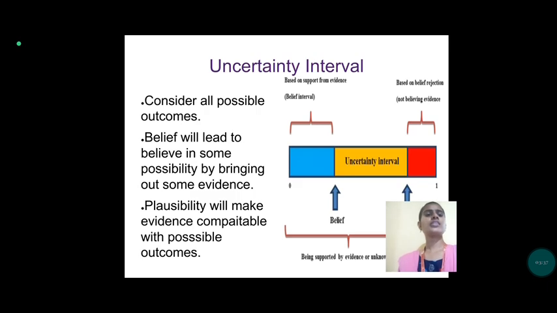Then next, uncertainty interval. Here the uncertainty has a belief and a plausibility, being supported by the evidence or unknown. The belief interval is based on the support from the evidence, and the disbelief is the rejection, which is evidence against. Consider all possible events and outcomes. Belief leads to belief in some possibility by bringing out some evidence. Plausibility makes evidence compatible with possible outcomes.